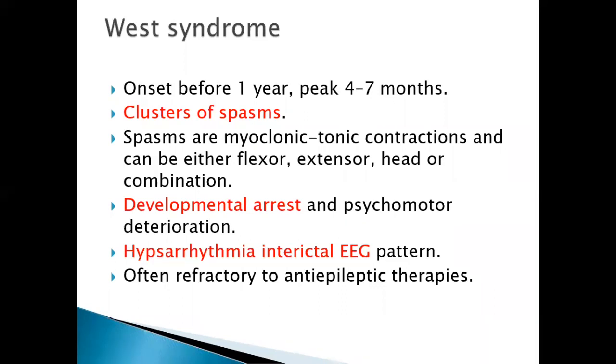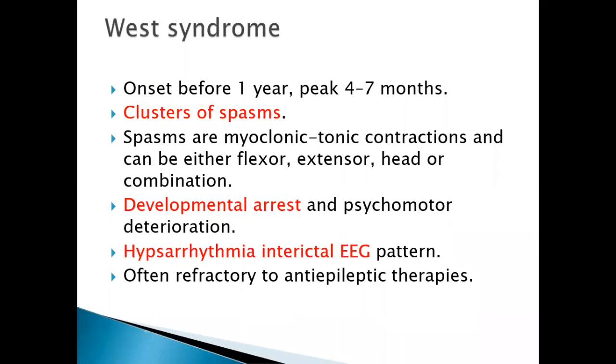How will you recognize West syndrome? There is a triad in West syndrome, that is cluster of spasms, that is infantile spasms, and developmental arrest, and next is the hypsarrhythmia. This is the triad of West syndrome: cluster of spasms, developmental arrest, and hypsarrhythmia, the interictal EEG pattern.